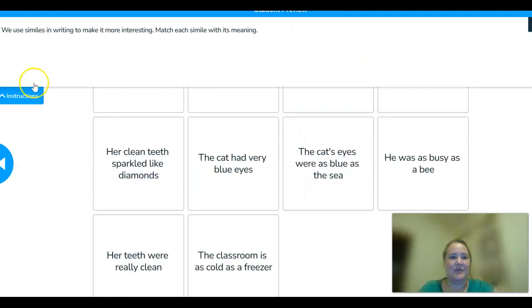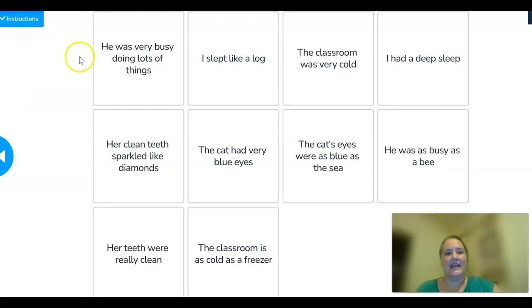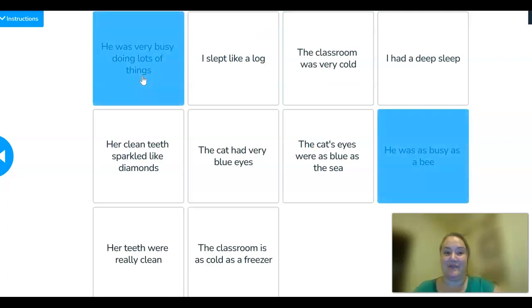Let's have a look at using similes to make our writing more interesting. So now we're going to match the simile with the meaning. So you help me do that. Let's see. He was very busy doing lots of things. Which one could that be? Could that be I slept like a log, or he was as busy as a bee? Well, I think it was he was as busy as a bee, which means he was busy doing lots of things.